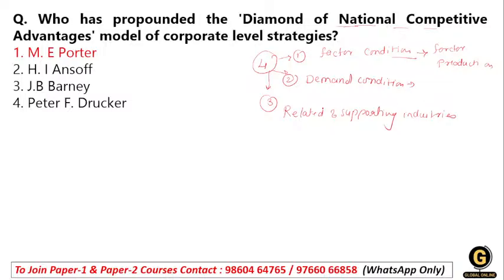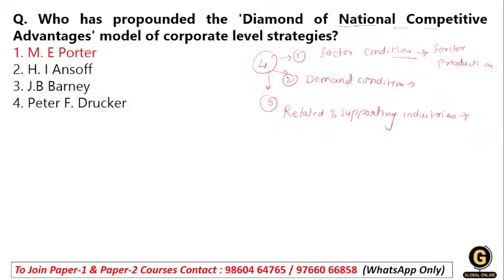Okay, students. So the third strategy of this model is related and supportive industry. Porter gave importance to the presence of supplier industries and related industries that are internationally competitive. So he said the support from other industries and related industries: are they helping them or not, and where do they stand internationally?